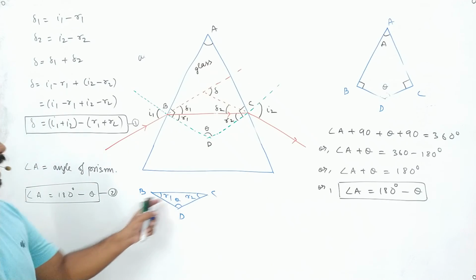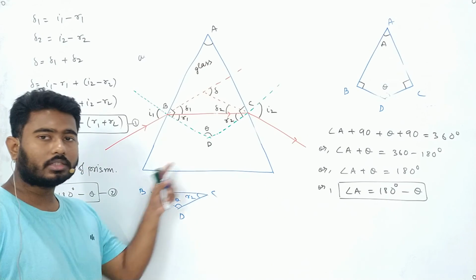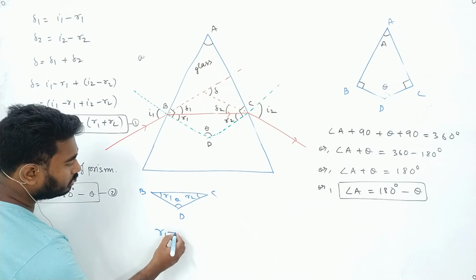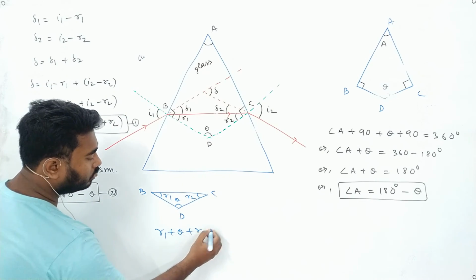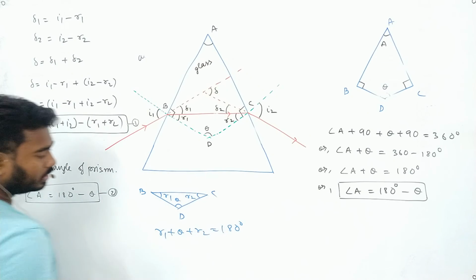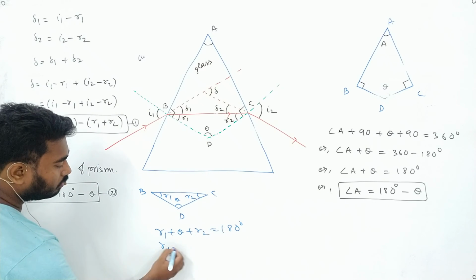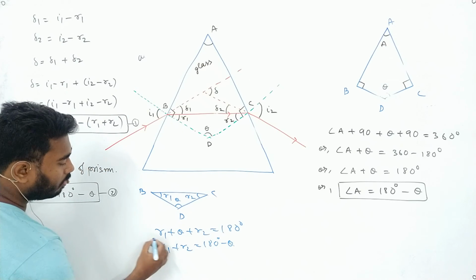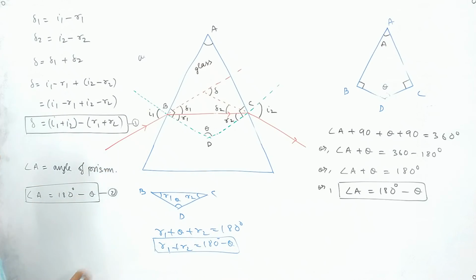We know the angle sum property: all the internal angles of a triangle add up to 180 degrees, so R1 plus theta plus R2 equals 180 degrees, or R1 plus R2 equals 180 degrees minus theta. We will box this one also. We will write it here: R1 plus R2 equals 180 degrees minus theta.